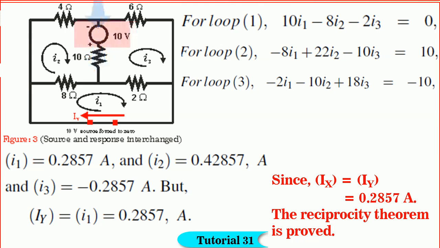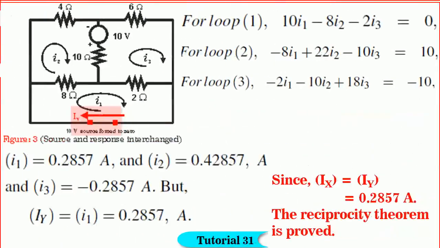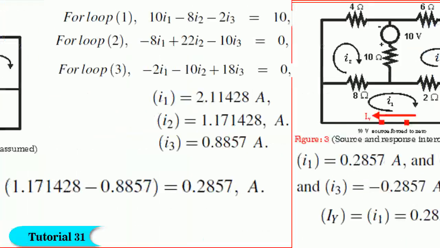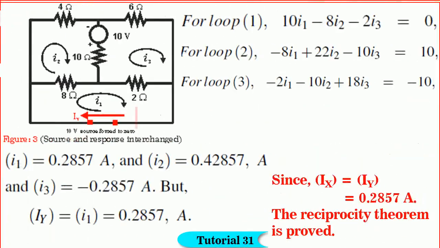So, the polarity of the source introduced has to be positive at the bottom and negative at the top as shown. Next, the source of 10 volts in the original branch should be forced to 0 by short circuiting it as shown. Further, note that the current I1 in the original branch is positive, hence the direction of the current I1 through the source is from the right to left. So, the direction of Iy in the changed circuit also should be from right to left as shown.